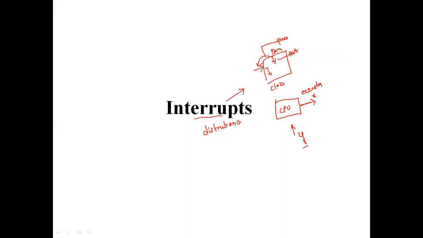So it is going to interrupt the CPU. Interrupting the CPU in the sense, it is going to ask the CPU that I want your time. If the X task has low priority, and the Y task has high priority, the CPU will automatically give time to the Y task.